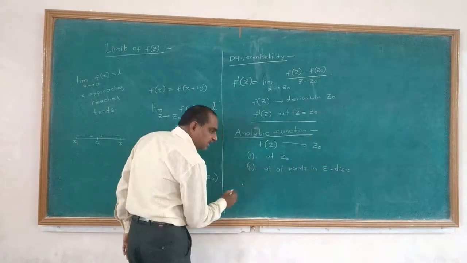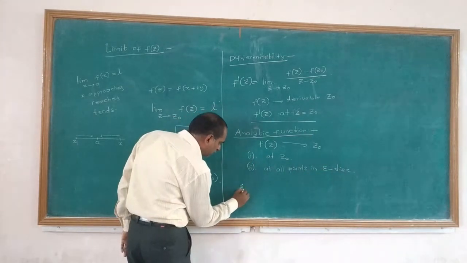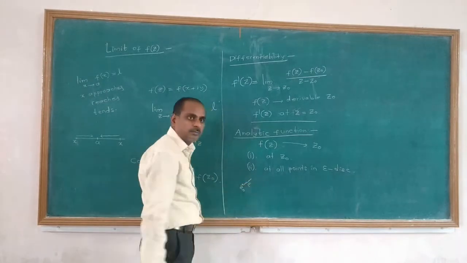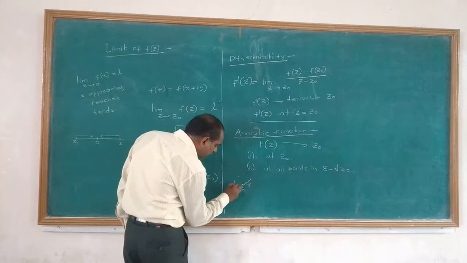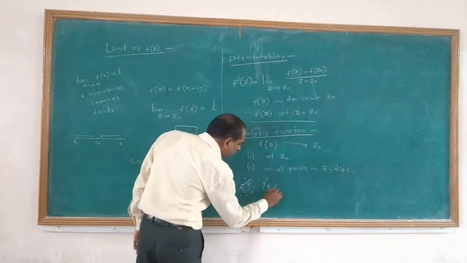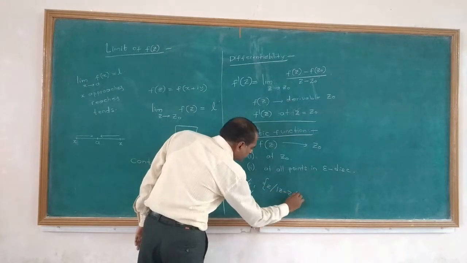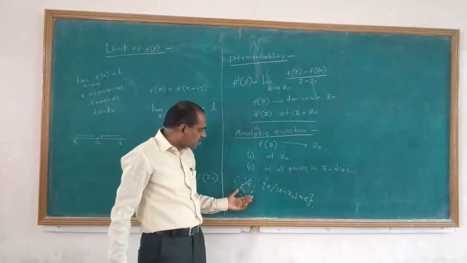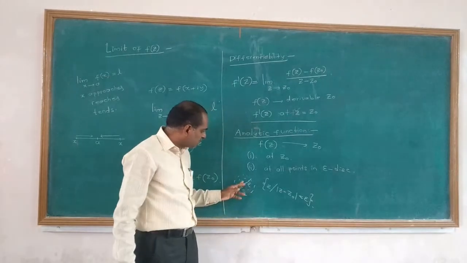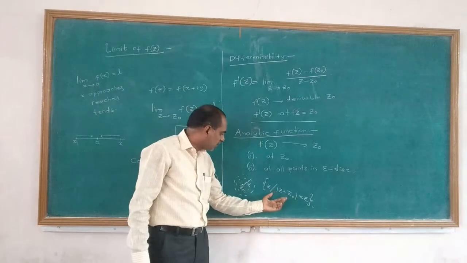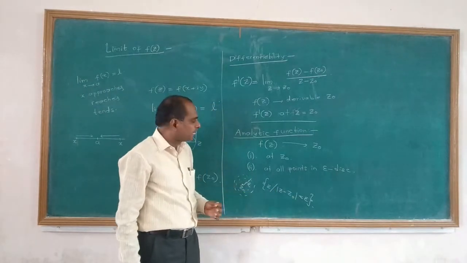So we know what is the neighborhood of z0. This is z0. Let us take all the points. Let us take this distance as epsilon. All the points which lie in this area, that means all the points z such that modulus z minus z0 less than epsilon, all the points of z which lie at a distance less than epsilon from z0, those are called the epsilon neighborhood of z.